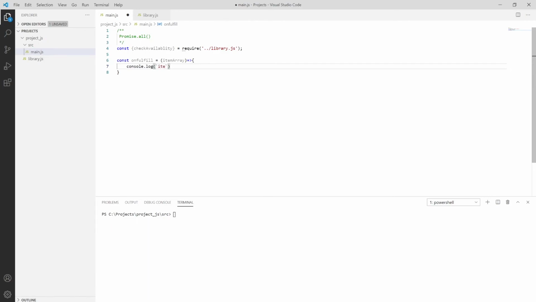So item, then check, and then the dollar, which is the item array.